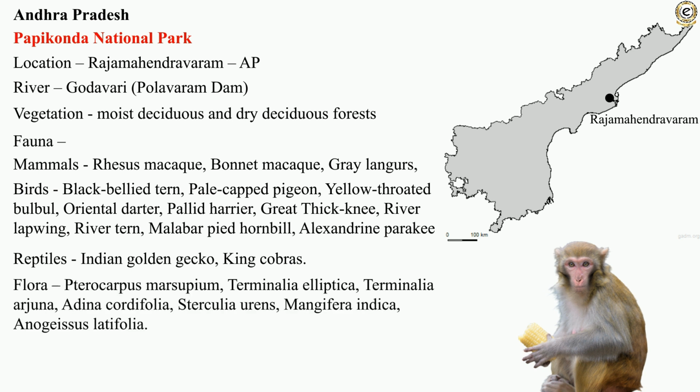Flora such as Pterocarpus marsupium, Terminalia elliptica, Terminalia arjuna, Adina cordifolia, Sterculia urens, Mangifera indica, and Madhuca latifolia can be found here. Papikonda National Park is an important bird and biodiversity area.